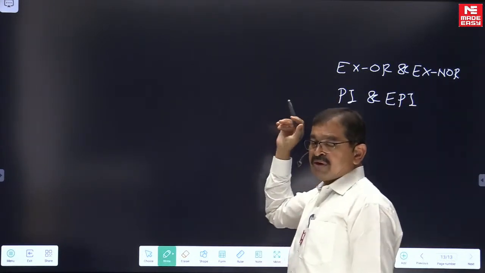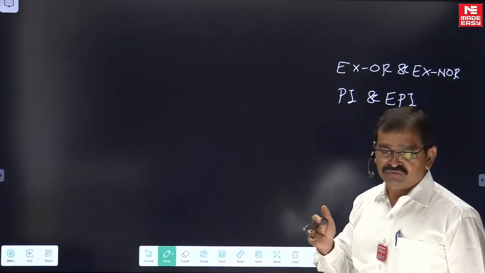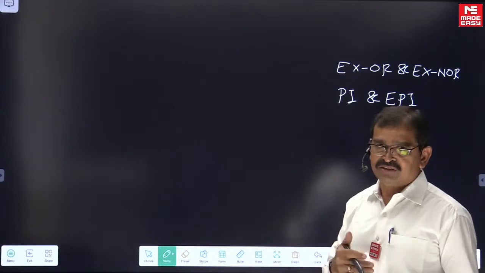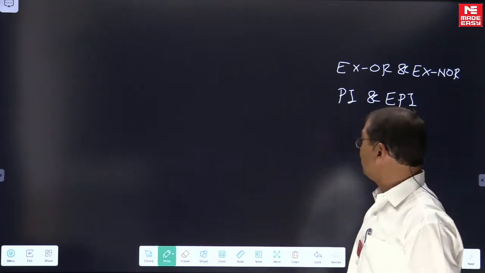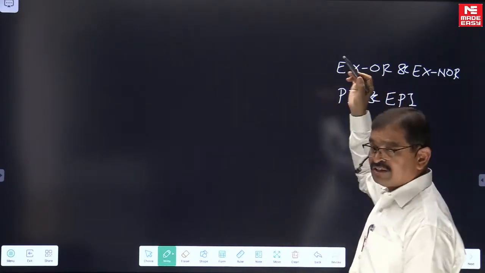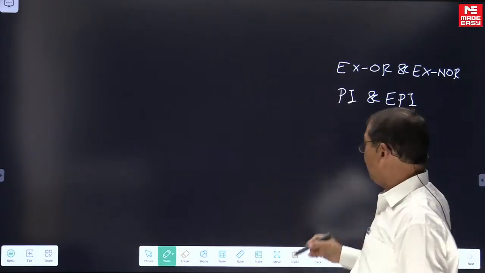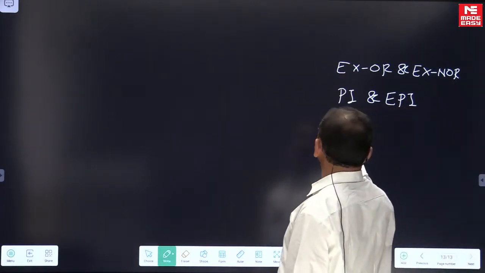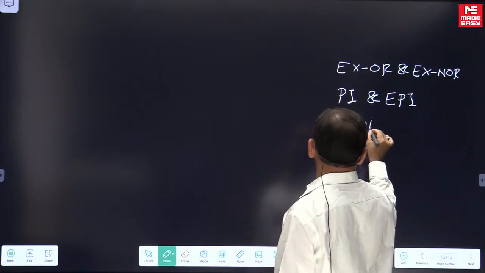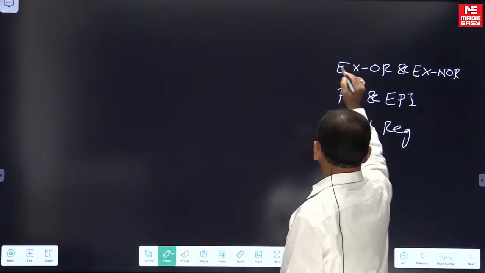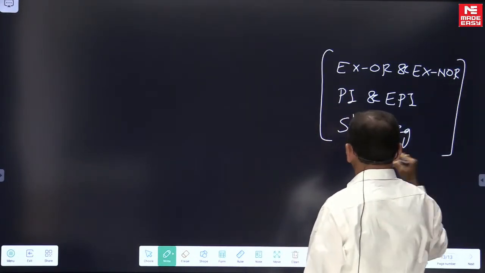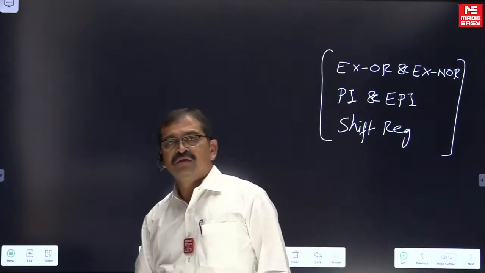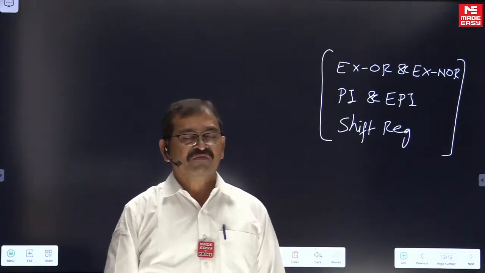The prime implicant and essential prime implicant questions were not the questions in recent times. Last time I think it was the question in 2015. Even XOR and XNOR last time, what I remember, 2019. And shift register question also in recent times it is not the question. So these three topics I am looking as a little important. Mostly you will be having questions from this.